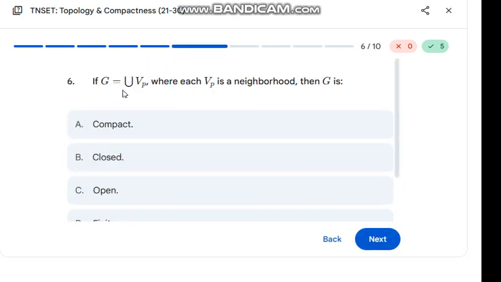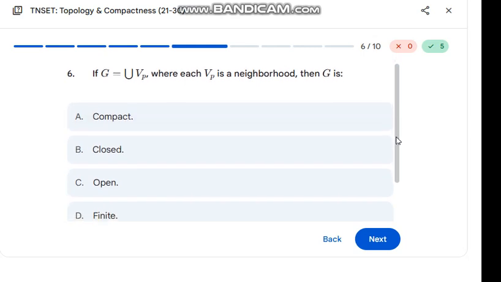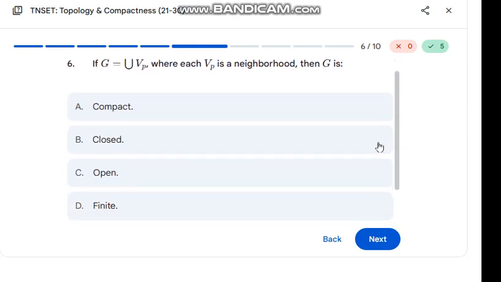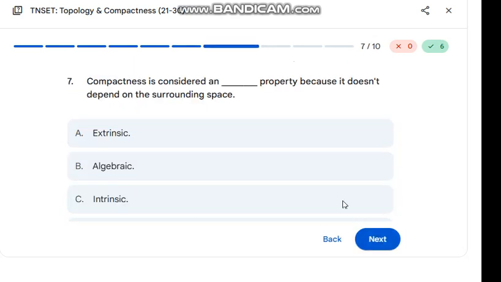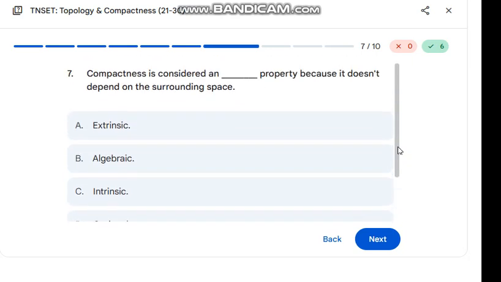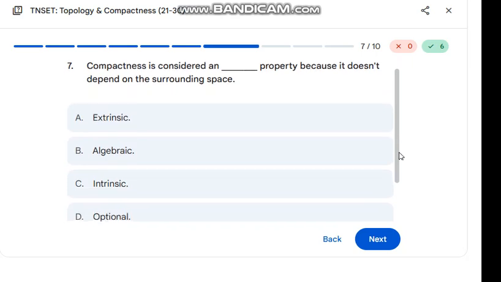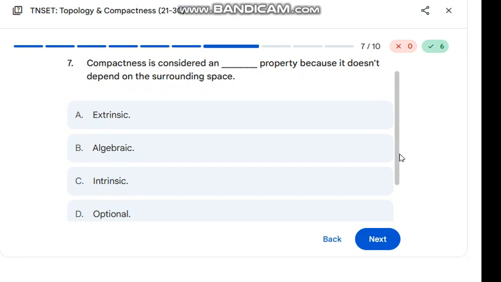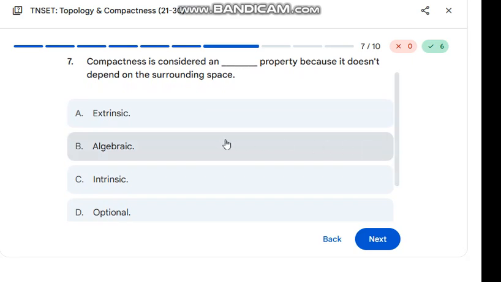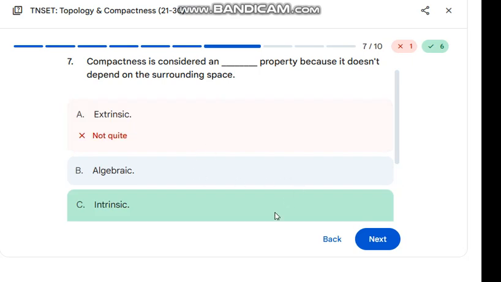If G is equal to the union of V_P, where each V_P is a neighborhood, then G is open, since it is a union of open sets. Yes. Compactness is considered an intrinsic property because it does not depend upon the surrounding space. Extrinsic? No, it is an intrinsic property.